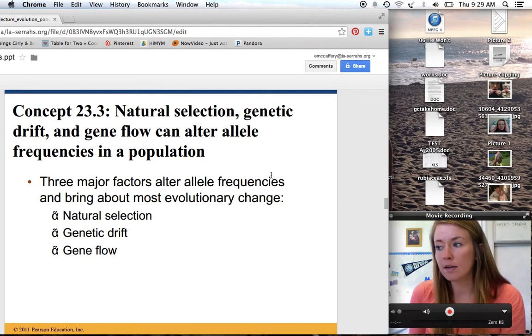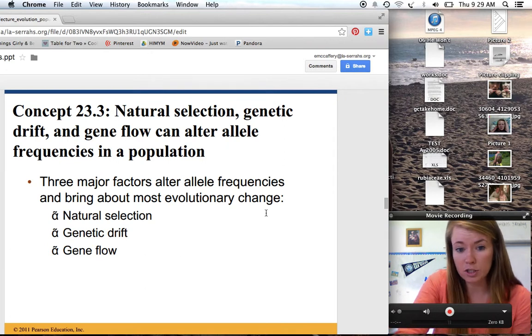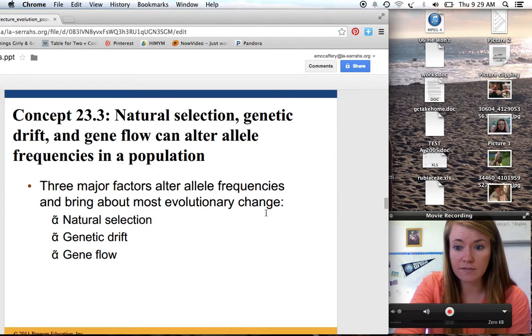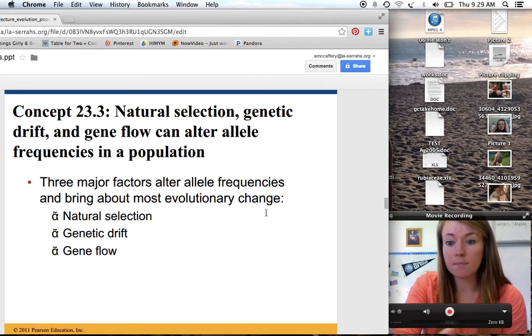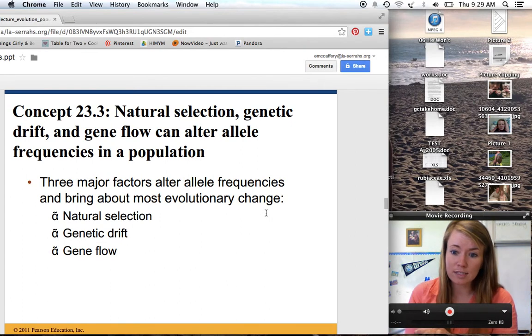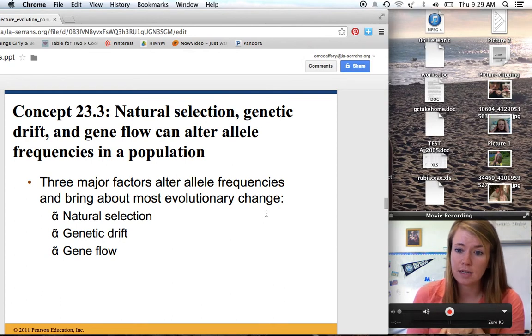So these events will cause big changes in allelic frequencies. So this will really alter the amount of alleles in a population and cause a big change in the genotypes and phenotypes of the population. And there's 3 main factors that can bring about most evolutionary change. First one is natural selection, survival of the fittest. We talked about that a lot. The second one is genetic drift. And the third one is gene flow. We're going to talk about what these are.